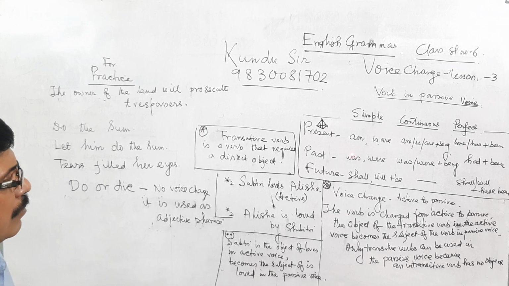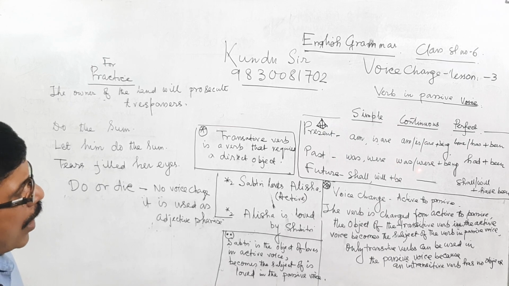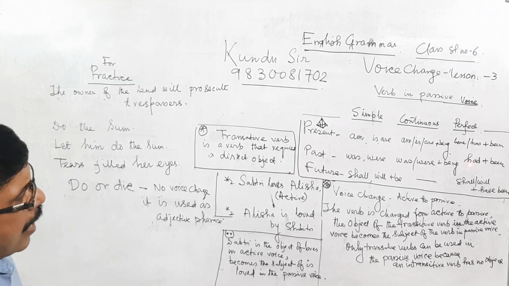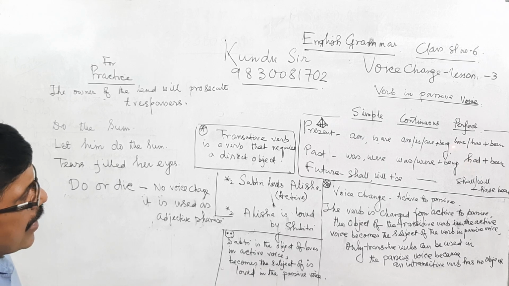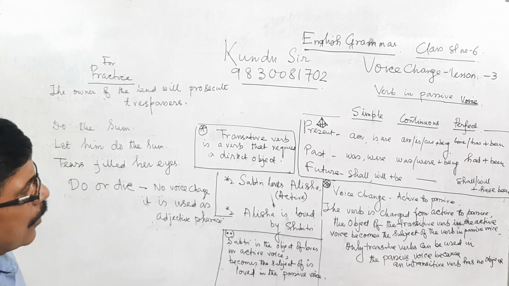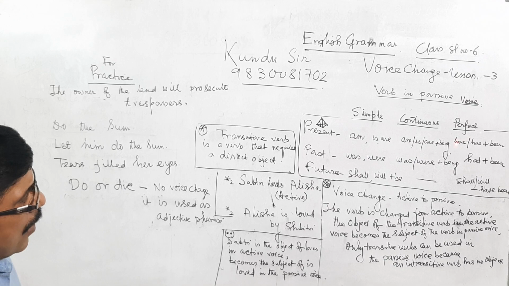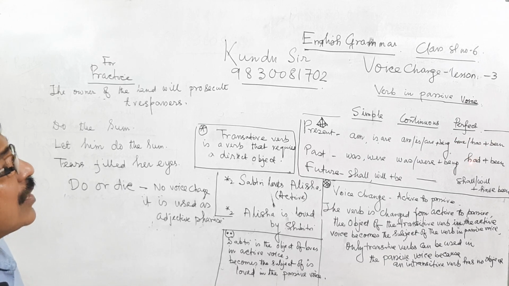For be verb, was or were. For past continuous, was, were plus being. Then past perfect: the past form of have and has is had, so only had plus been.